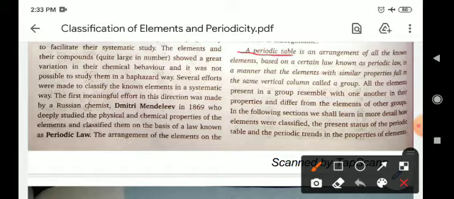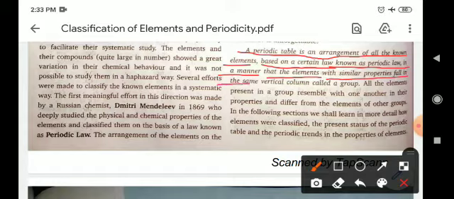A periodic table is an arrangement of all known elements based on a certain law known as the periodic law, in a manner that the elements with similar properties fall in the same vertical column, called a group. According to the periodic law, the physical and chemical properties of the elements are the same along the vertical column, which is known as a group.